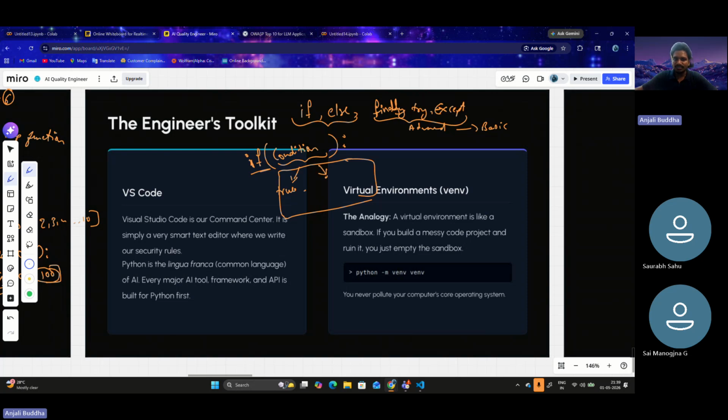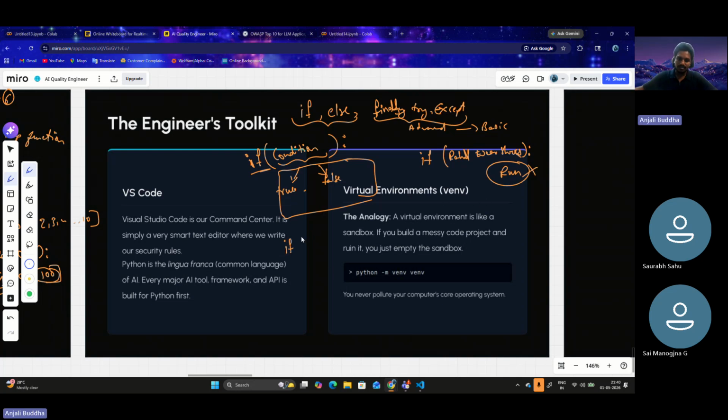If the condition is false, this code won't run. Let's take a practical example. If Rahul wears shoes, he will run. If Rahul doesn't wear shoes, that is a negative condition, false, then he won't run.